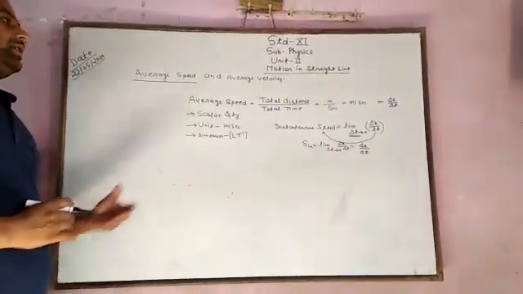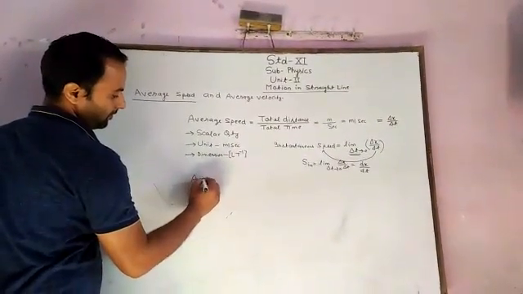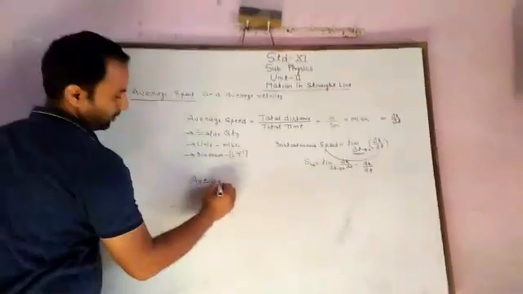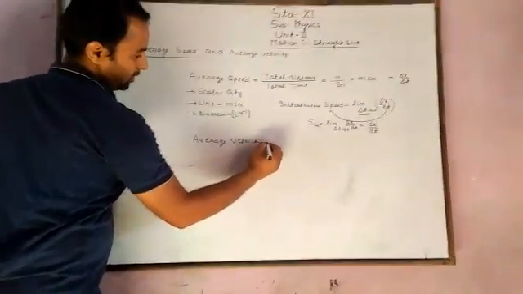Now we are discussing the average velocities.